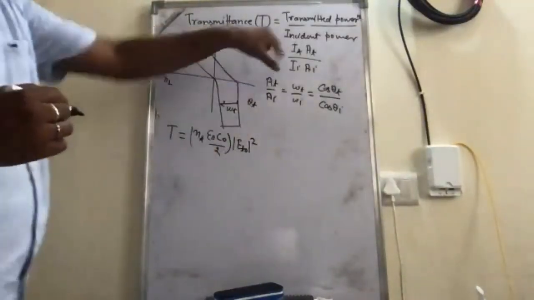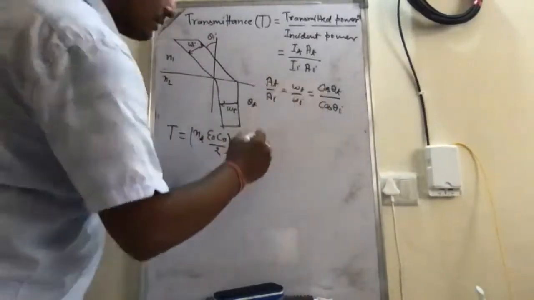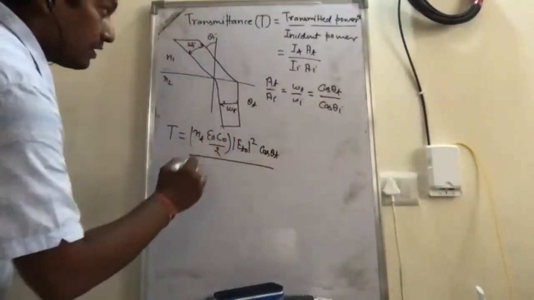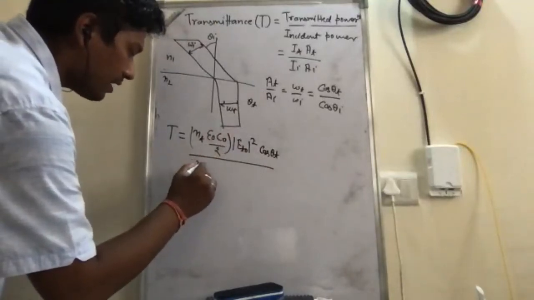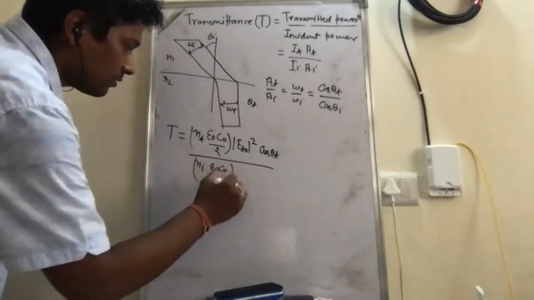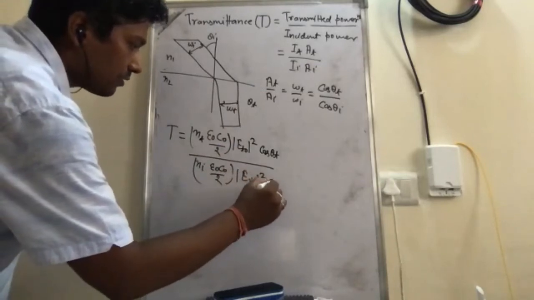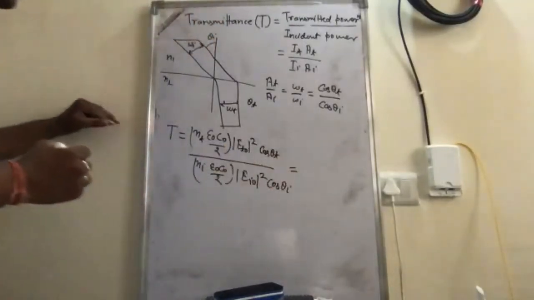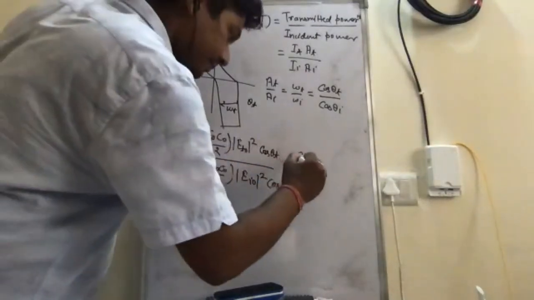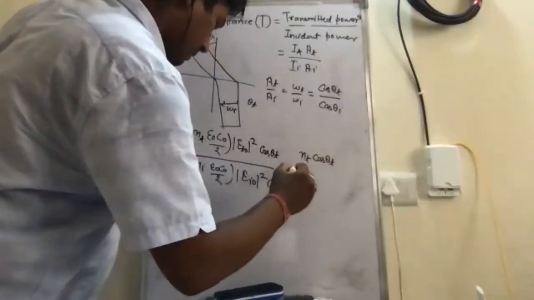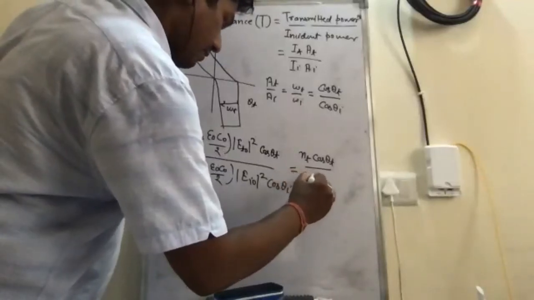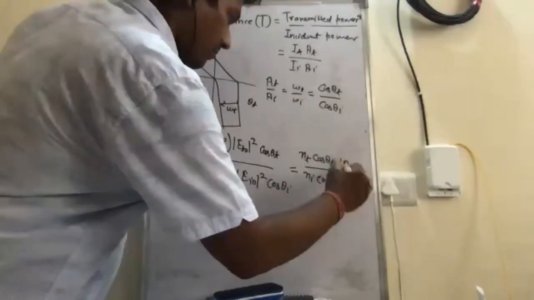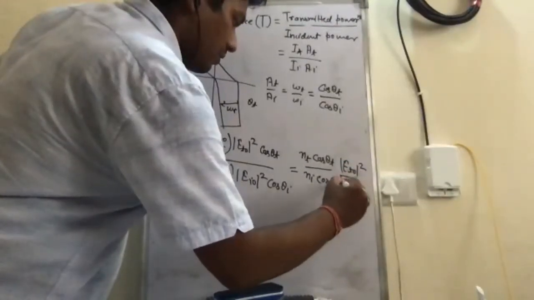Okay, this is the intensity I_T, and A_T is given by omega T, or you can say cos theta T, divided by, for the incident irradiance, N_I epsilon naught c naught divided by 2 times mod of E_I naught square, times cos theta I. So the constants will cancel out, and this quantity will be equal to N_T cos theta T divided by N_I cos theta I, times E_T naught mod square divided by E_I naught mod square.